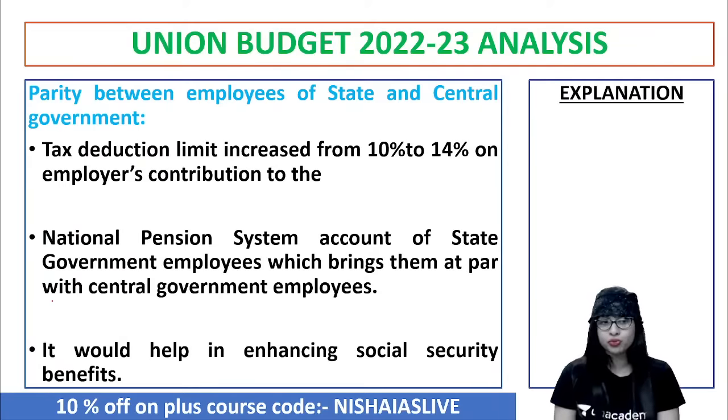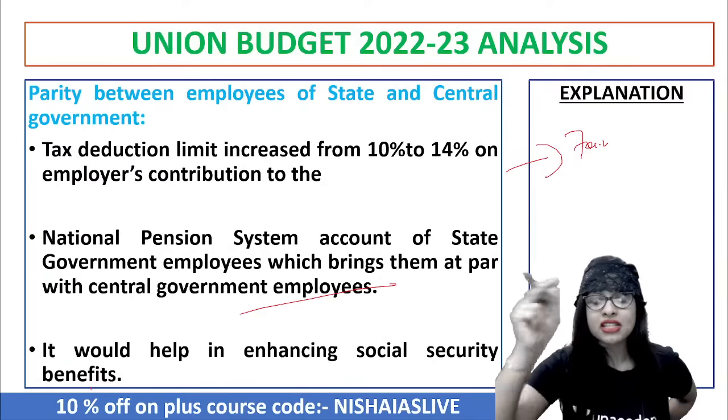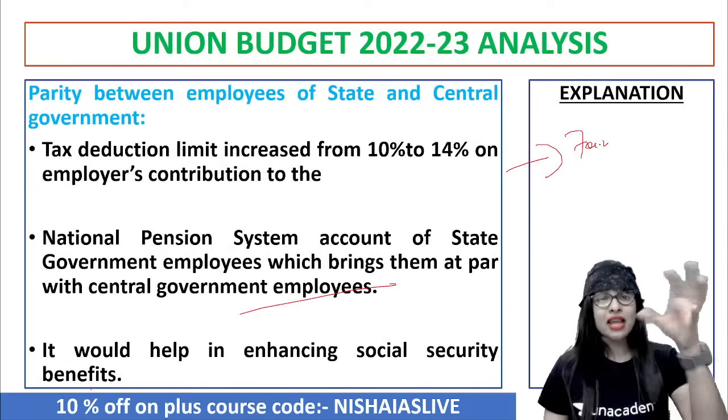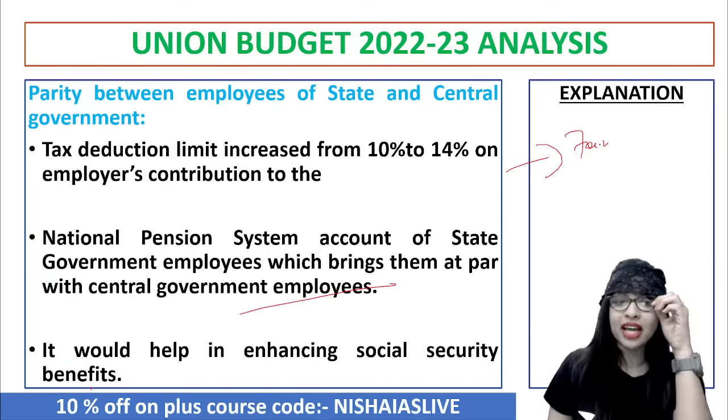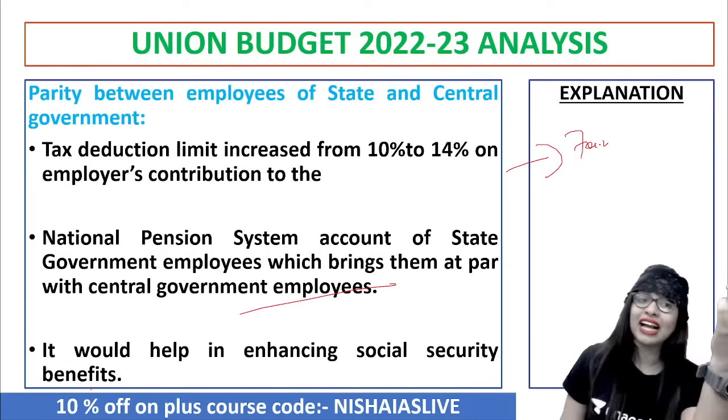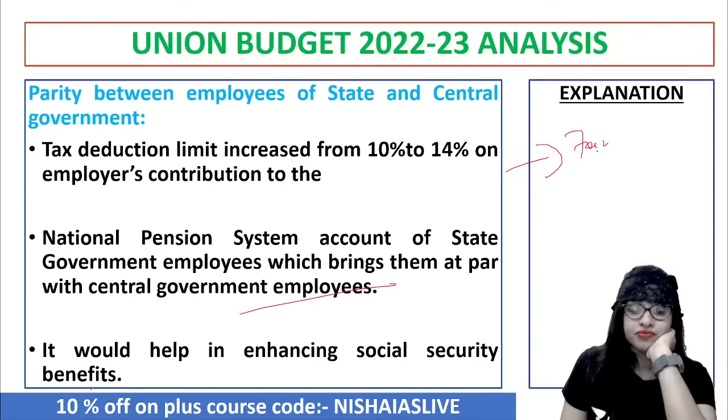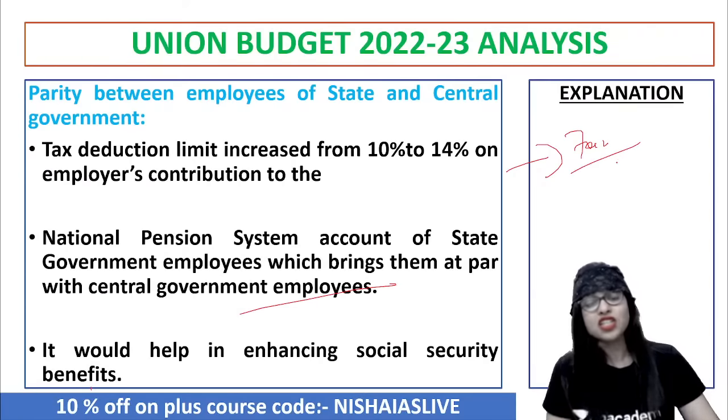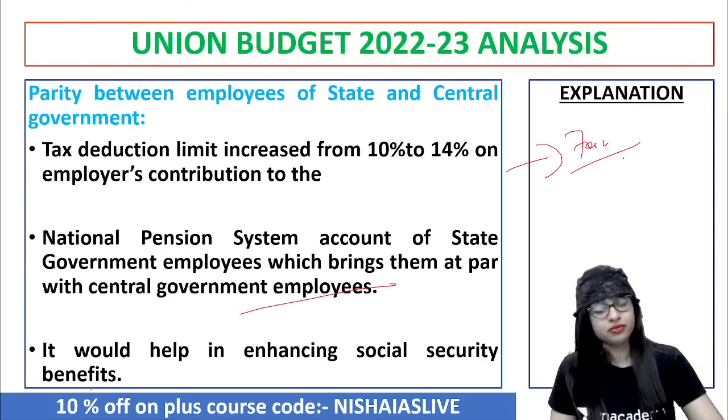So now connect this to the topic of formalization of the informal sector, which is also the need of the hour. And here it's about the formal sector people. To enhance or improve the social security benefits, only this kind of parity between the employees of central and state government has been done, where they have a tax reduction limit, but actually they've increased it, guys, from 10 to 14. Clear? That is also another important point to be understood.